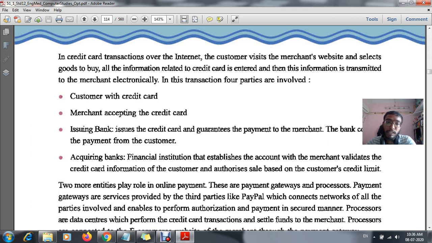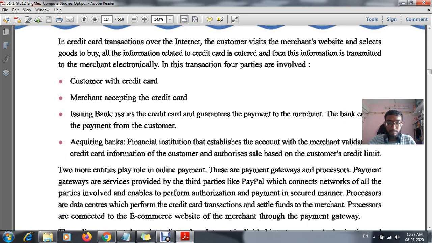Now the fourth one is your acquiring bank. Acquiring bank means, from my bank it will be transferred to another bank, that means your merchant's bank. This is your acquiring bank. And this acquiring bank collects the information and gives it to the merchant. Total four parties will be included in your transaction. First one is me, that means we as a customer with the credit card. Second, merchant who accepts the credit card. Third, issuing bank. And fourth, acquiring bank. Okay, so these are your four parties which are involved in each and every credit card transaction.